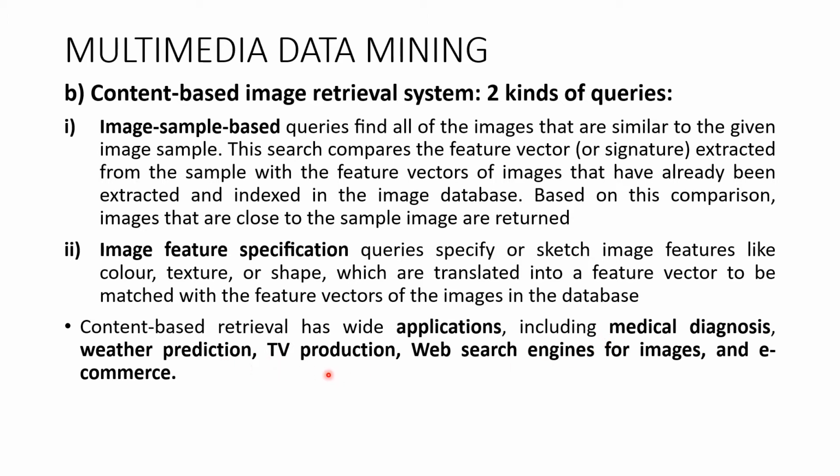Similarly, this can be applied easily for web search engines, right? For images, if you give an image, how will Google search? It will try to search the already stored images in its database, and then the closest matching image will be produced. So it is nothing but we are trying to group the images based on their similarity.